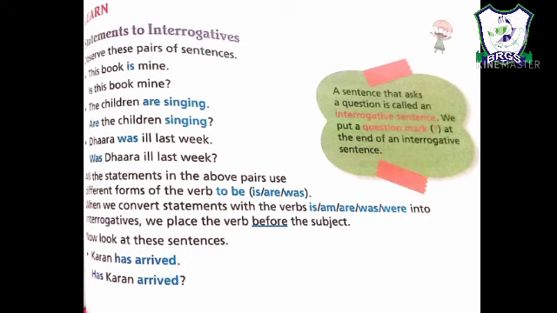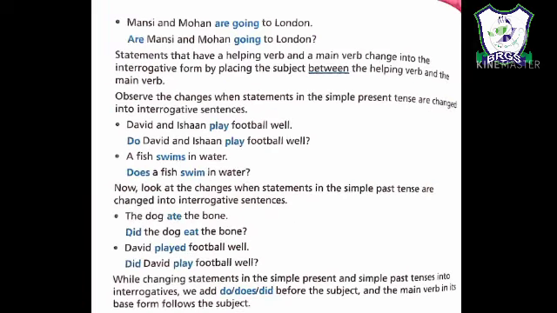Now as you can see on page number 112, when we are not given any helping verb, the same as we have done in negative, simple present and simple past, how do we change these statements to interrogative sentences?